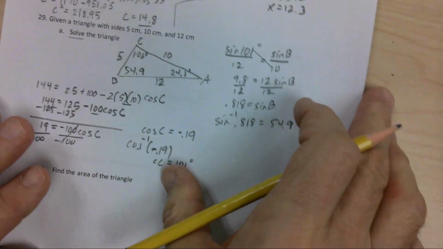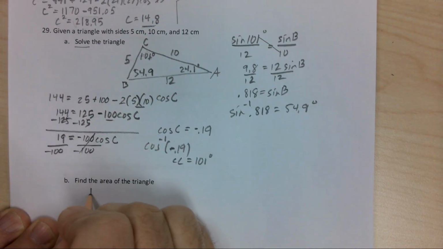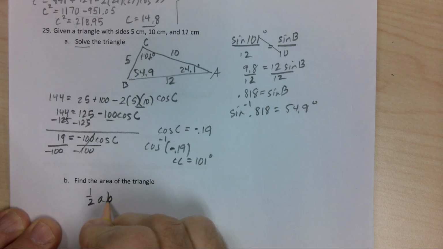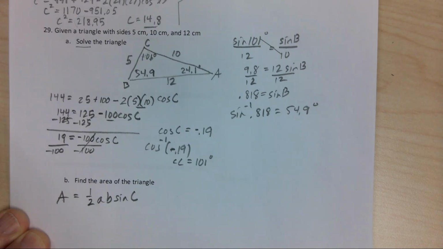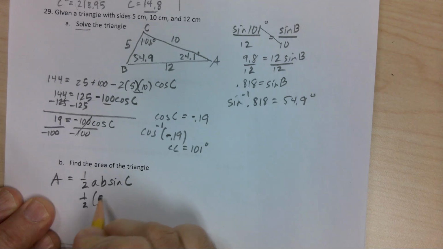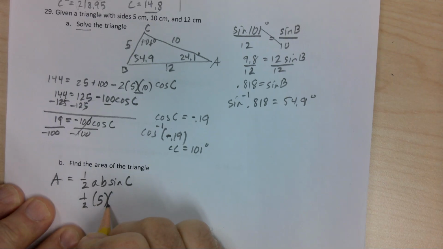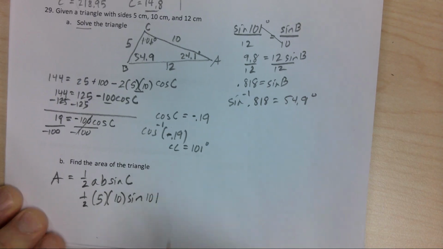Find the area of the triangle. Well, we've got three different formulas. I'm going to pick one. 1/2 AB sine of angle C. That is our little area formula. So we just plug things in where it belongs. There's side B, or side A. Side B is 10. And then sine of angle C, which is 101.